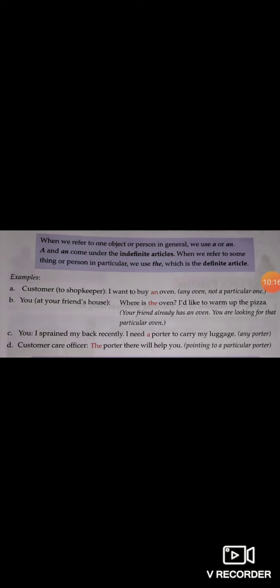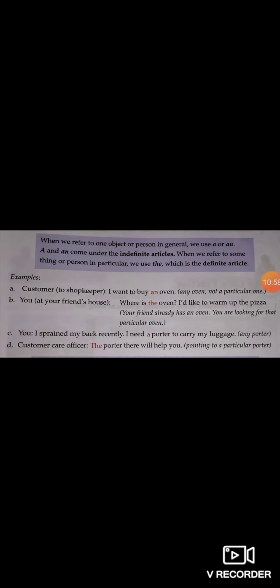For example, in number A, I want to buy an oven. It means any oven, not a particular oven. When we go to a shop to buy an oven, it could be any oven that I like. So here we use an oven. Number B, where is the oven? I would like to warm up the pizza. Here your friend already has an oven, and you are looking for that particular oven. So here we use the.